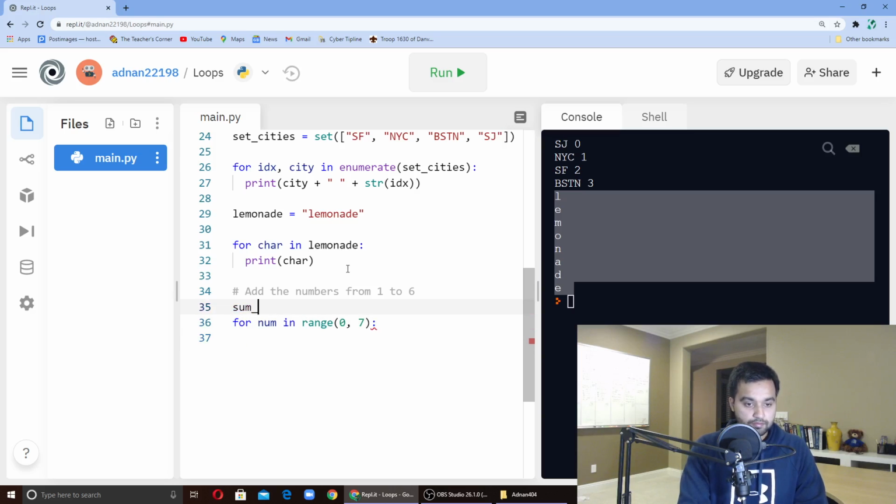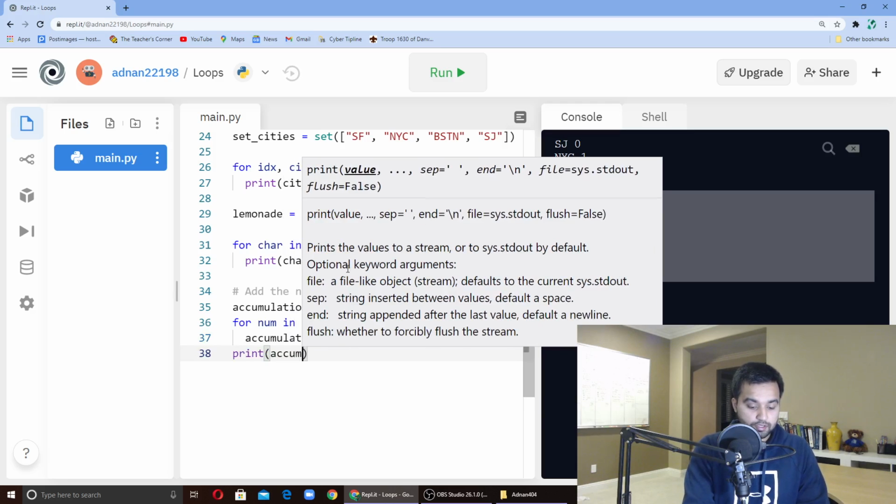Sum is a reserved word, so I'll just call it accumulation equals 0, and then accumulation plus equals num, and then print accumulation.